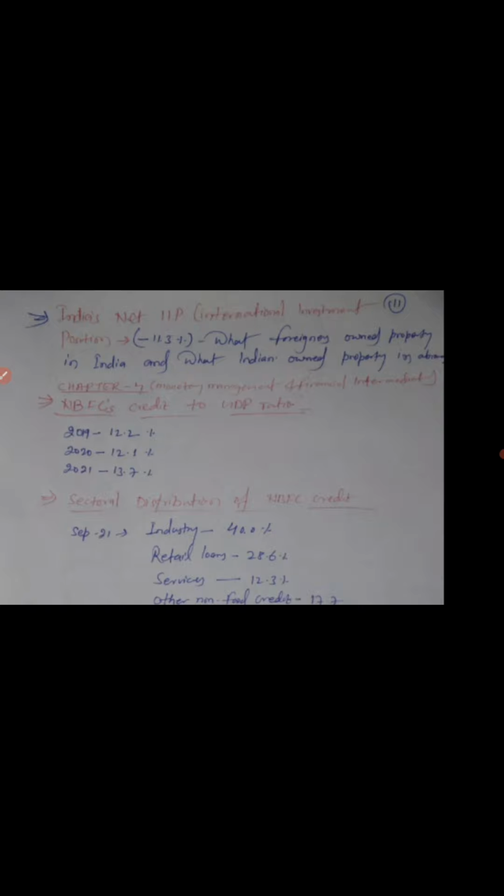And in view of this, NBFCs have credited more. And this is the sectoral distribution of the NBFCs. They have credited 40% to industry, 28.6% to retail loans, 12.3% to services, 17.7% to other non-food credit, and 1.4% to agriculture and allied activities.